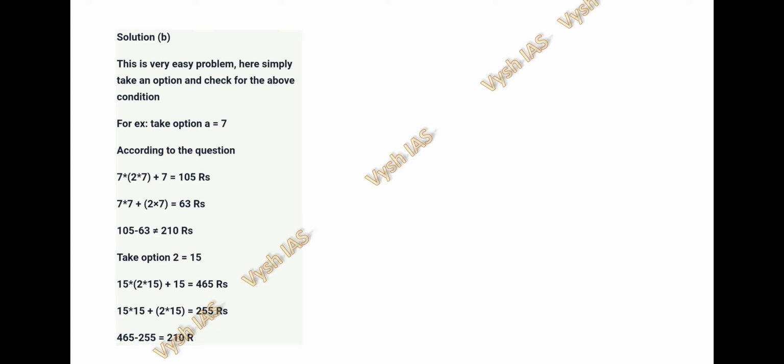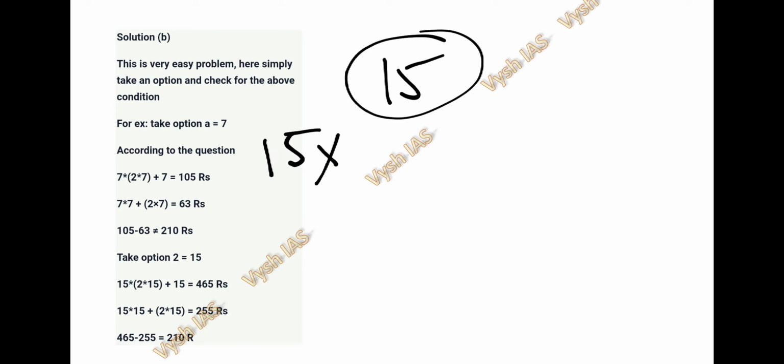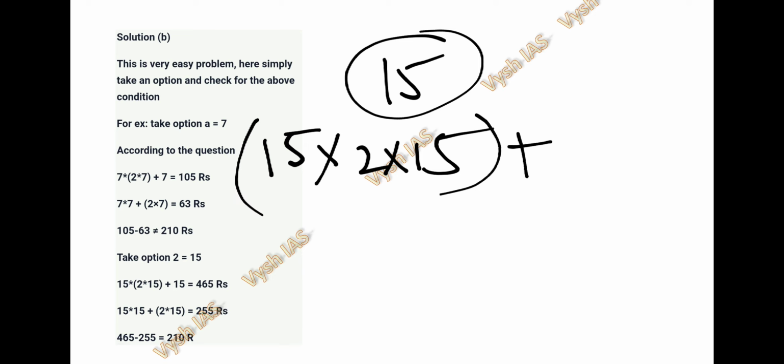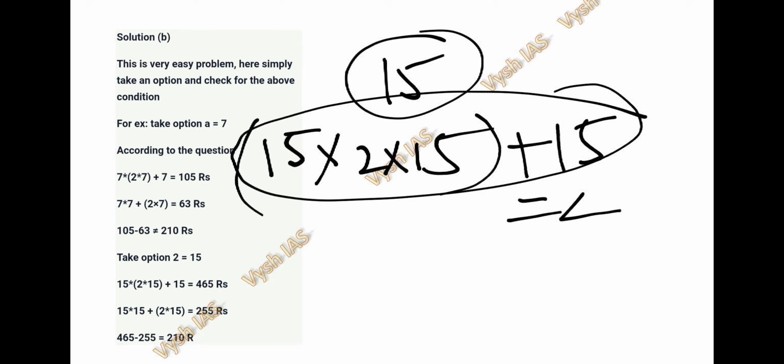Now let's solve MCQ number 5 with option number 2. Option 2 is given as 15. If you take the initial condition, 15 members are each contributing twice the number of members, and the government is contributing as the number of members. If you calculate this, we'll get 465.